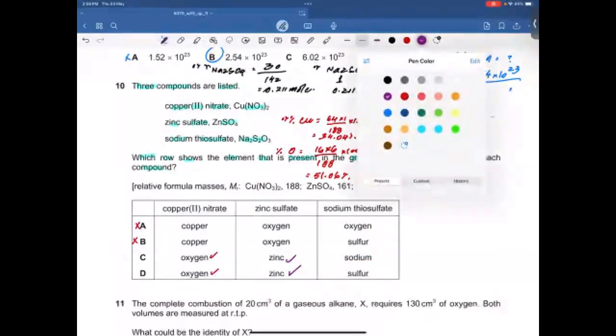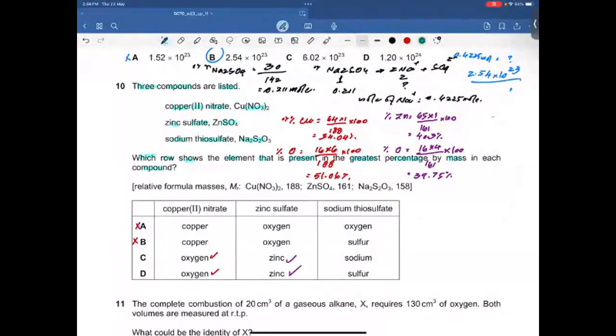Let me take another color. Percentage by mass of sodium in sodium thiosulfate. The AR of sodium is 23. We have 2 sodium atoms in the formula, so into 2 divided by MR, which is 158 into 100. So it's basically 23 times 2 divided by 158 into 100 is going to be 29.1.